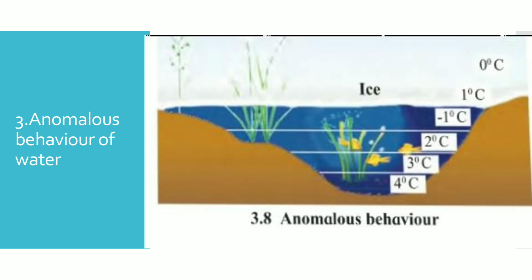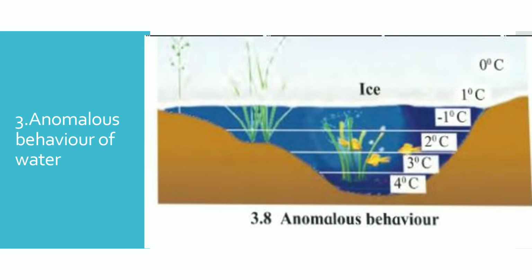The third property of water is anomalous behavior of water. Usually, when the temperature of a substance is lowered, its density increases as the volume decreases. But water is an exception to this rule.